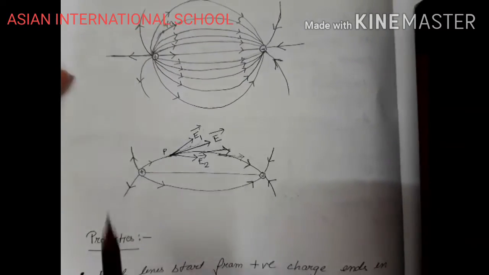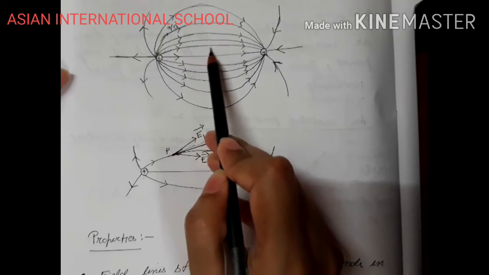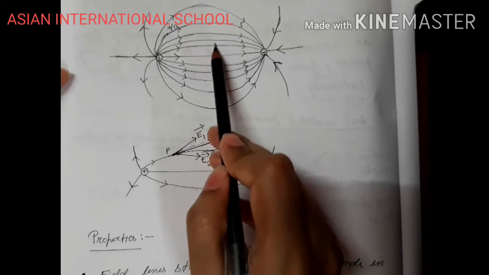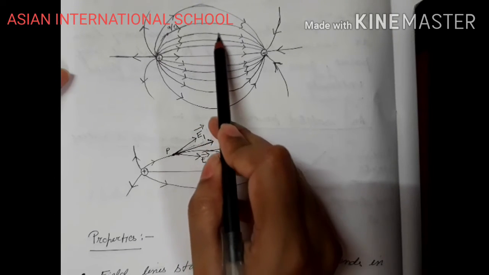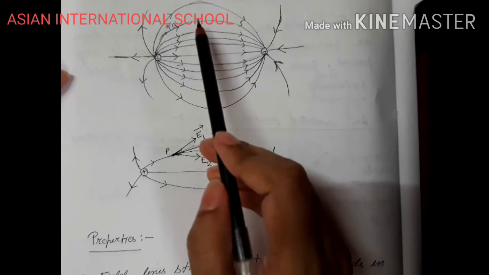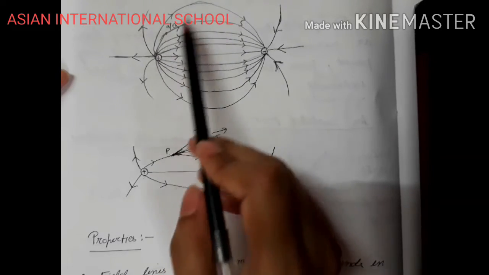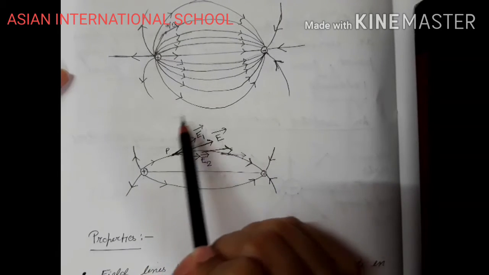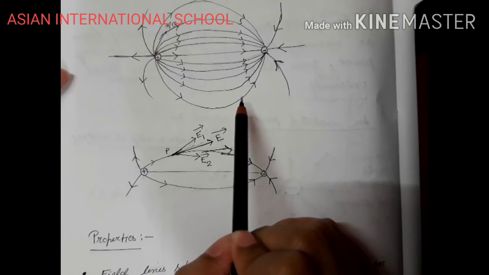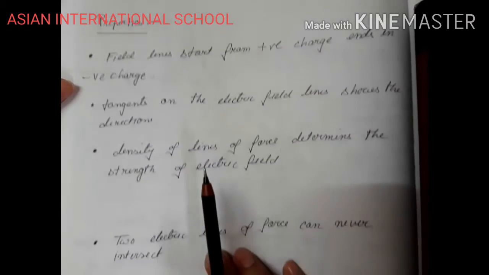Here in the diagram, if you see this diagram, over here the electric field lines are highly near to each other. They are very near to each other. So if they are very near to each other, here they will have a strong electric field. And if the density of electric field lines decreases as we move far, the density will keep on decreasing, right? And if density of electric field lines decreases, then the electric field becomes weaker.